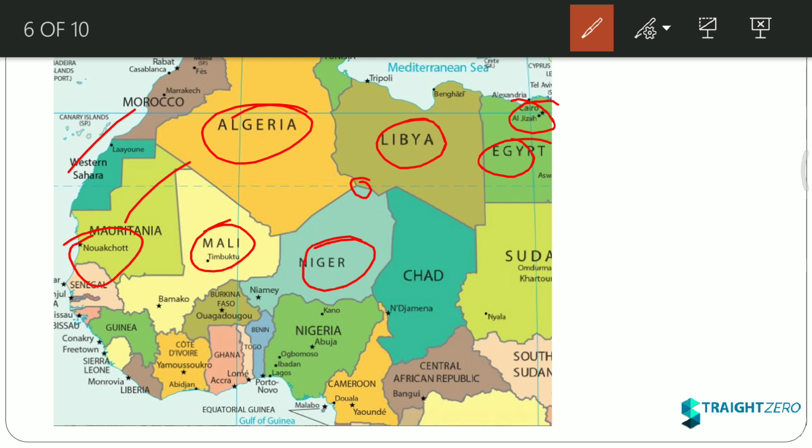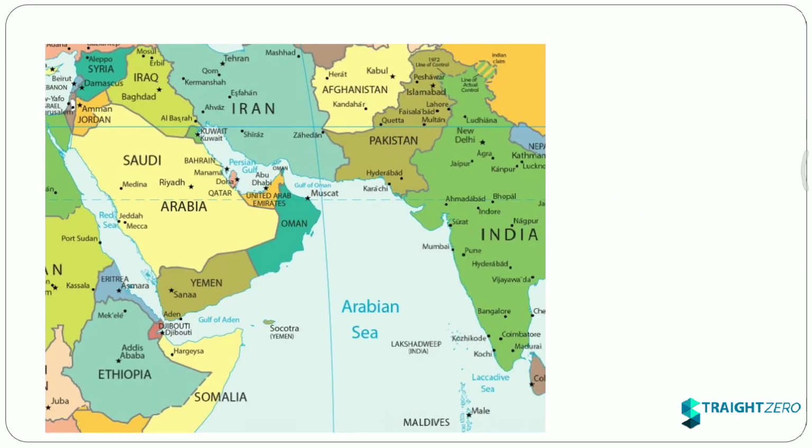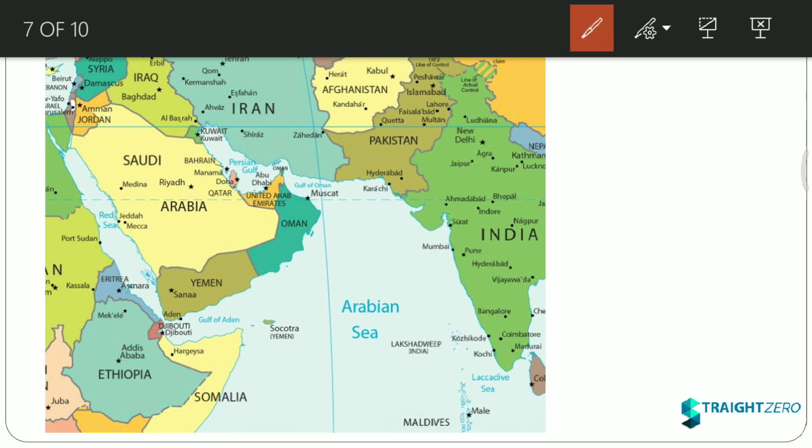So till now the closest city to the Tropic of Cancer is Havana, which is the capital of Cuba. Moving on, we come here. This is the Red Sea, this is Saudi Arabia, this is the capital of Saudi Arabia, Riyadh. Then we have UAE, and UAE's capital is here, Abu Dhabi. Then Oman, and then Muscat, capital of Oman. It is also very close to the Tropic of Cancer.